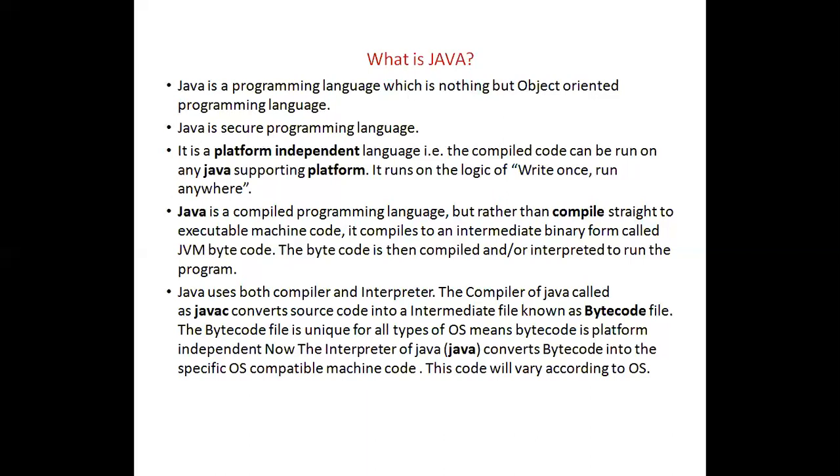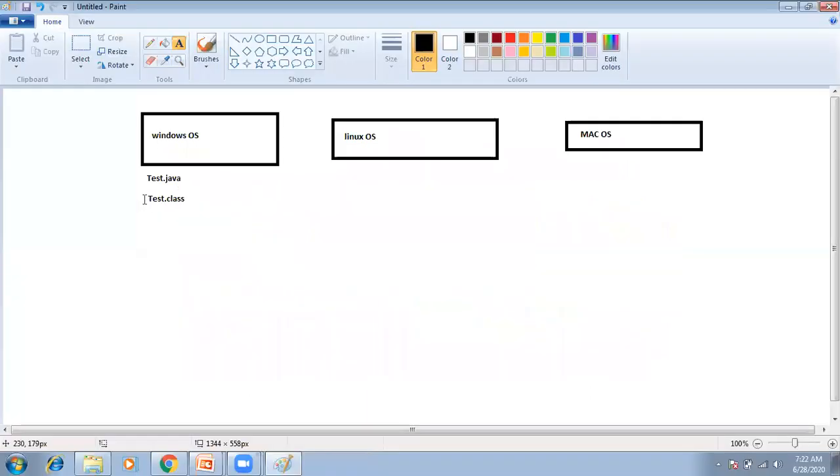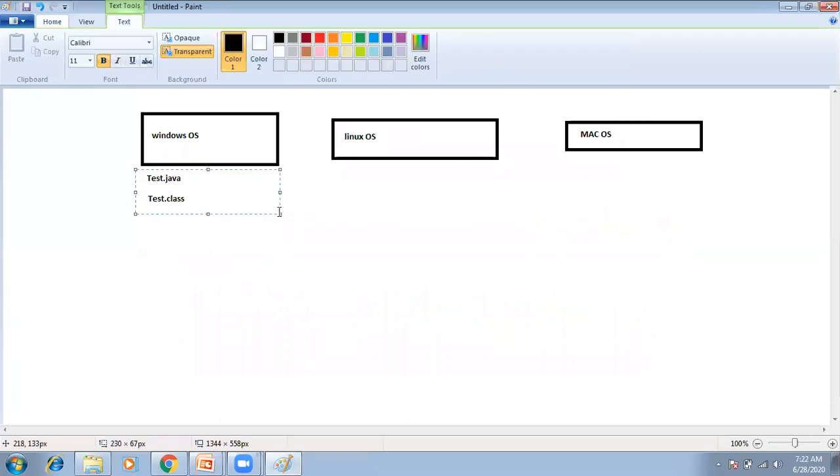Understood? I'll tell you this point once again. Java uses both compiler and interpreter. The compiler of the Java code is nothing but javac. For example, I have this test.java and I compiled it.